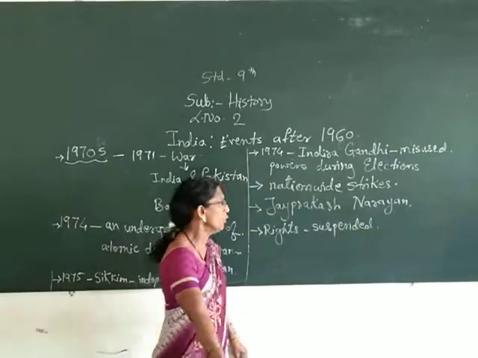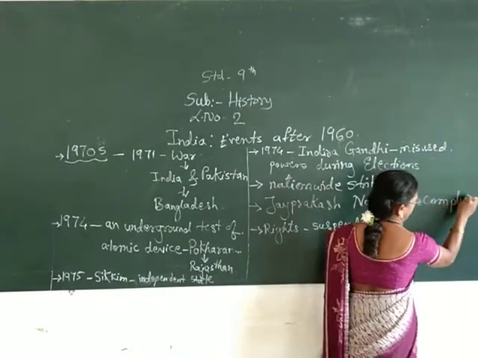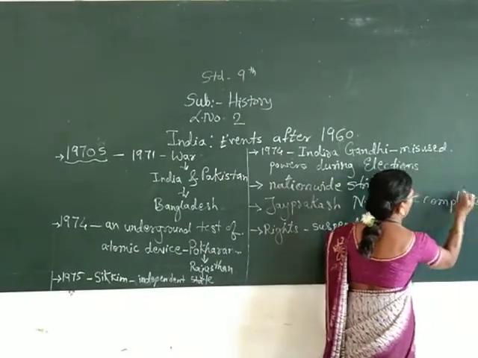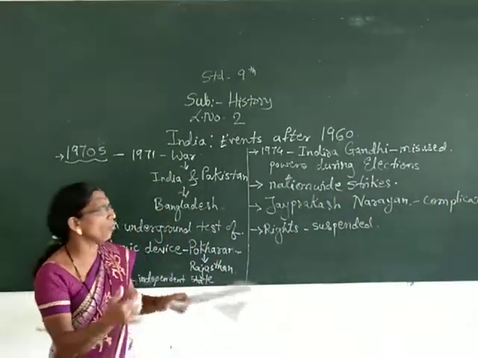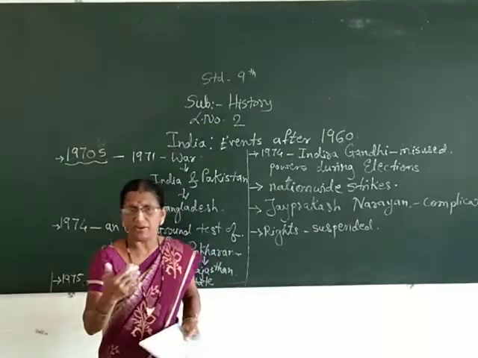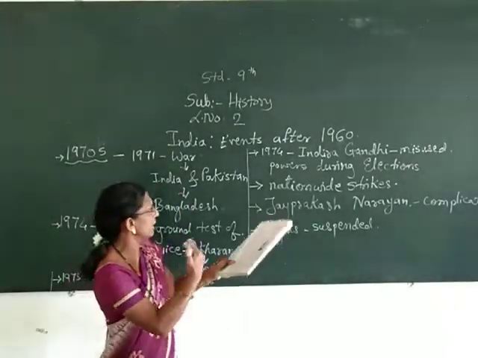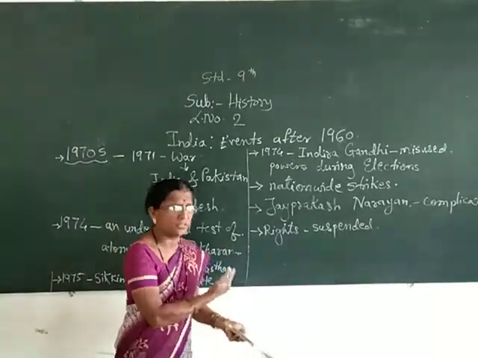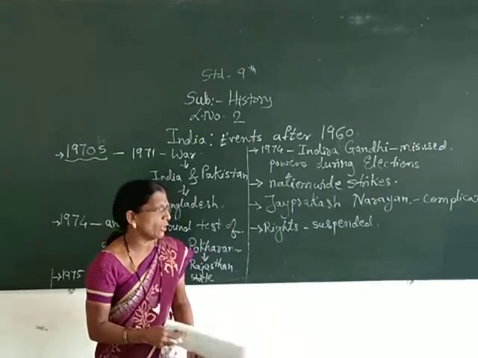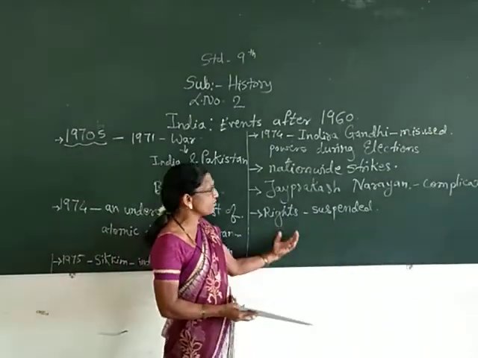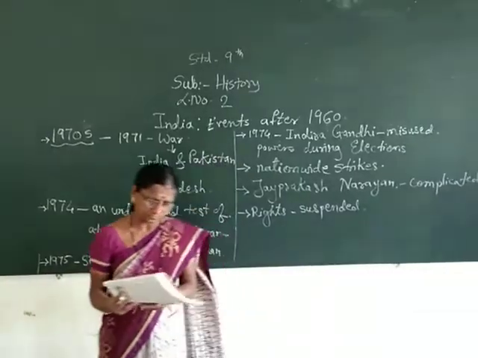Why? Because of the conflicts that had become more and more complicated. Complicated means no one was able to come to a conclusion about what exactly was happening and what exactly we had to do. Whether we had to follow this path, whether we had to support Indira Gandhi, or whether we had to listen to the decisions given by Jayaprakash Narayan or any other political parties. That is why the rights given to the people were taken away, which is called suspended.